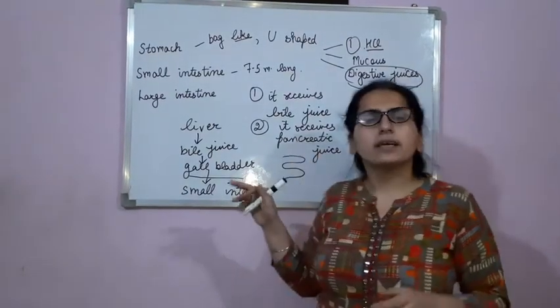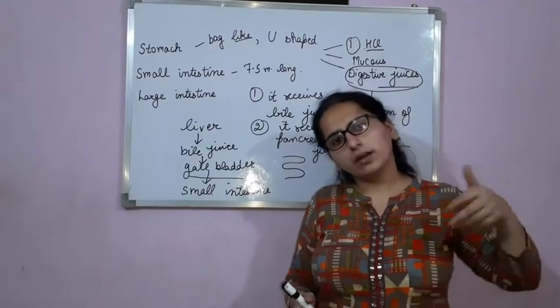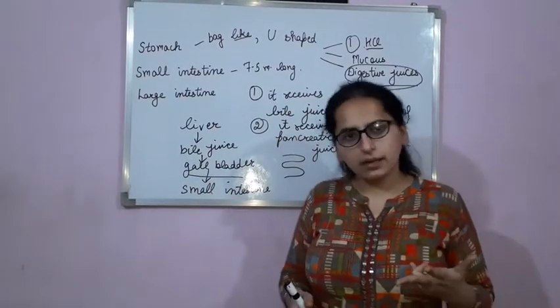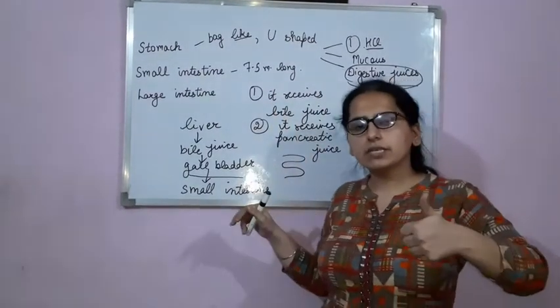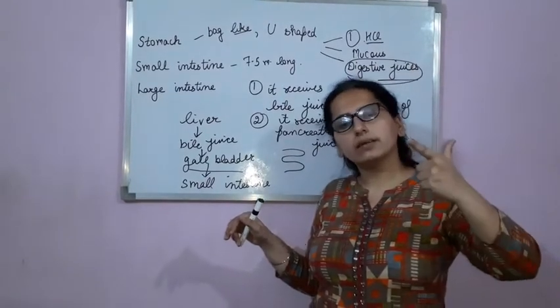This pancreatic juice will help in the digestion of carbohydrates, fats and proteins. Clear? These are two functions of small intestine. It receives bile juice. It receives pancreatic juice.